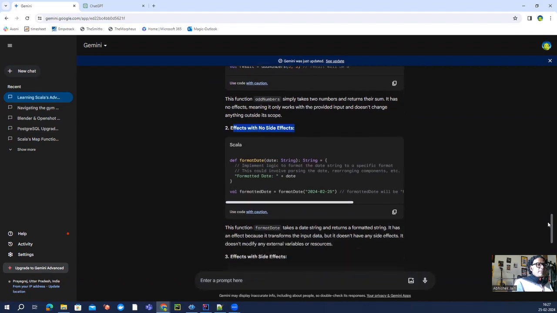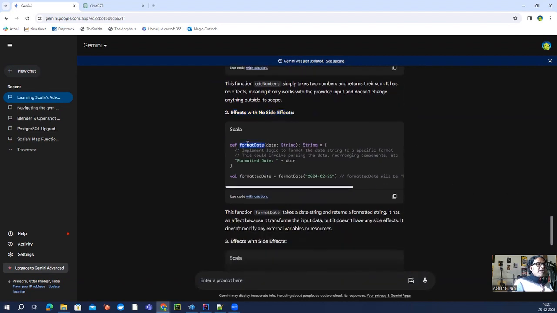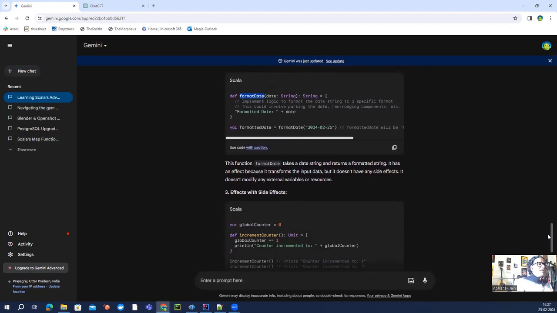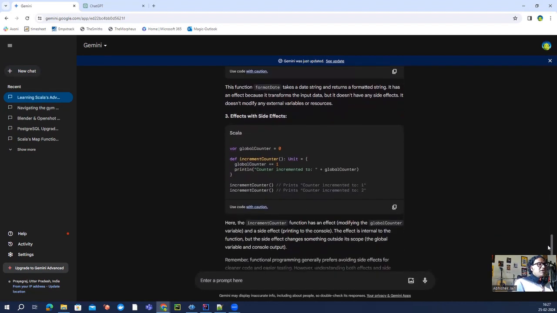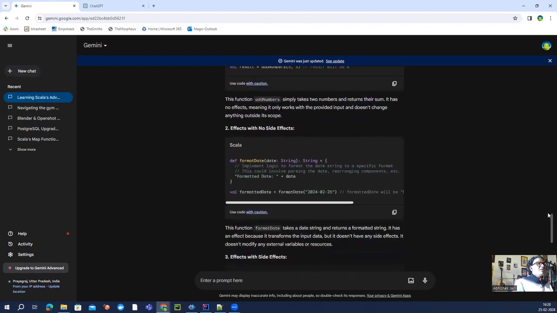The format date function has an effect because it transforms the input, but it doesn't have any side effect. It does not modify any external variable or resource. Increment counter makes sense because every time you run it, this global counter value is going to be changed depending upon the previous value, right? So this makes sense. Cool.